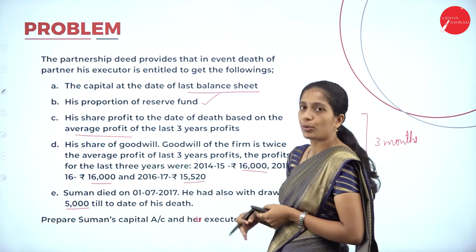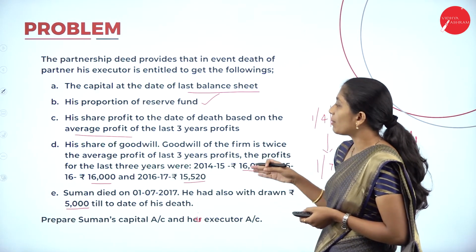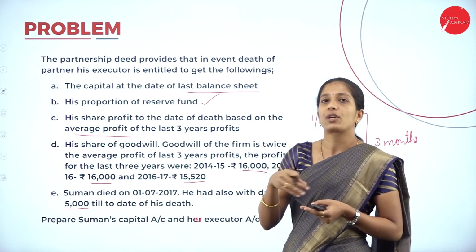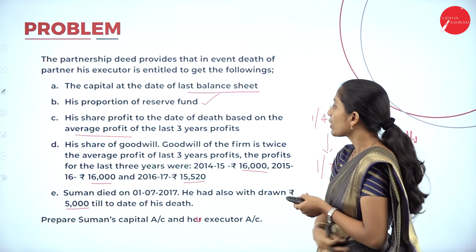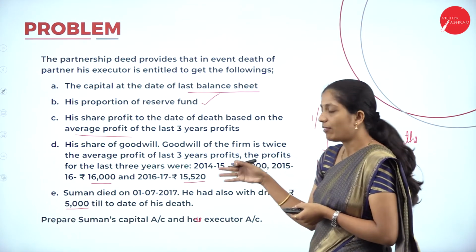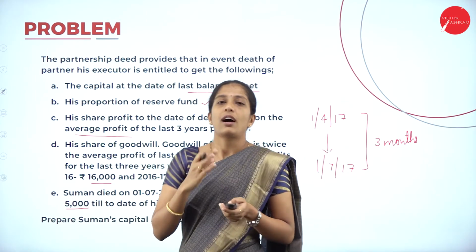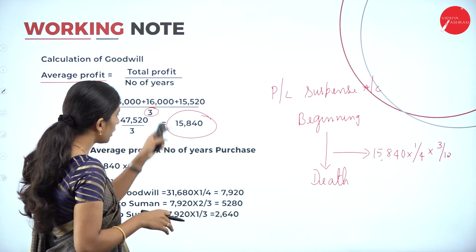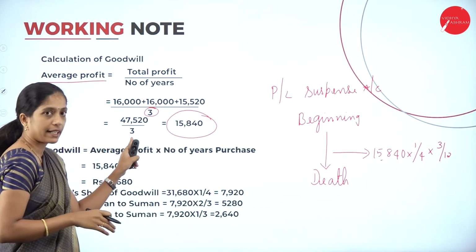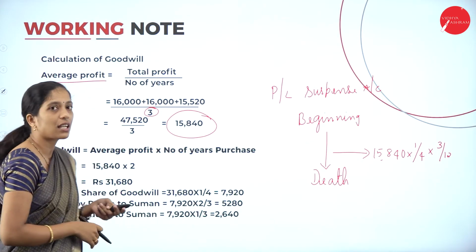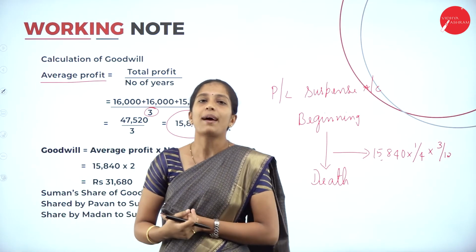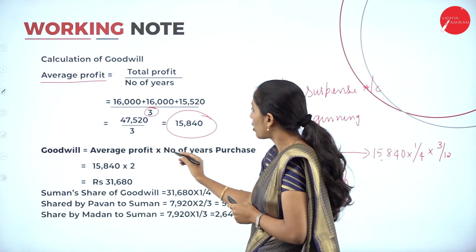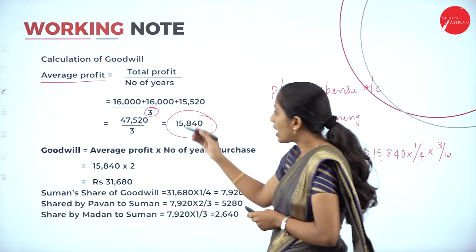Next, what they have told about goodwill, right? His share of goodwill has to be given. The goodwill of the firm is twice the average profit. We have already calculated the average profit, twice, in the sense into 2, of the last 3 years' profit they have already given. Now how to calculate this goodwill amount? Now go through the working note here. We have already calculated average profit. So goodwill is equal to average profit into number of years. What they have told? Twice the year. So average profit into number of years purchased. So average profit is how much?